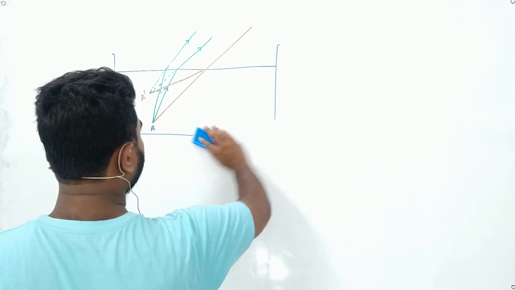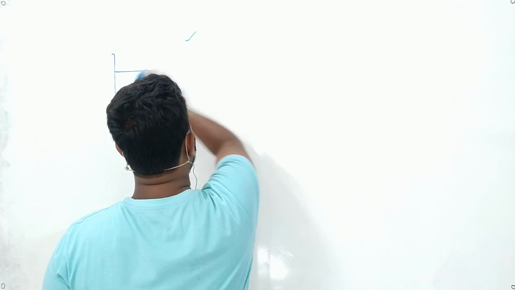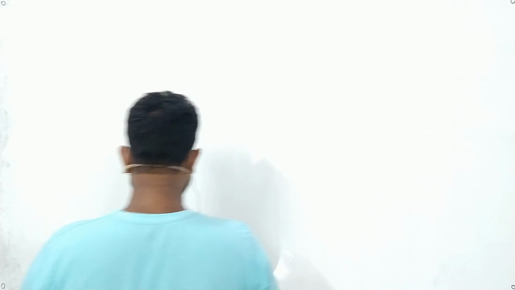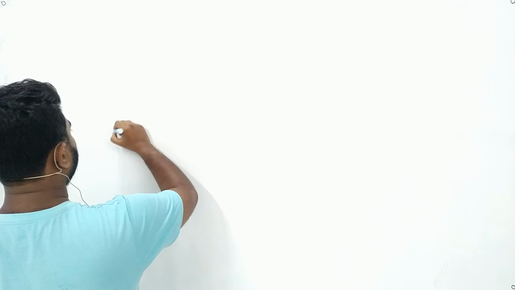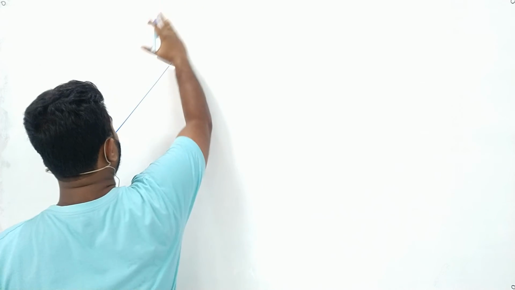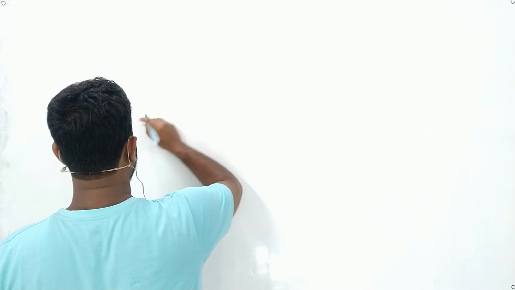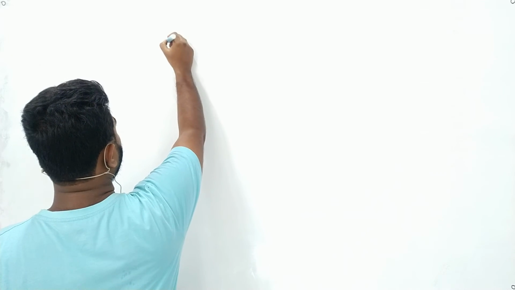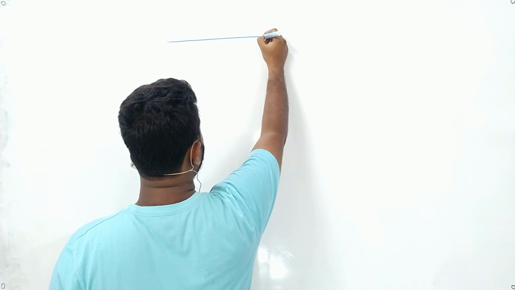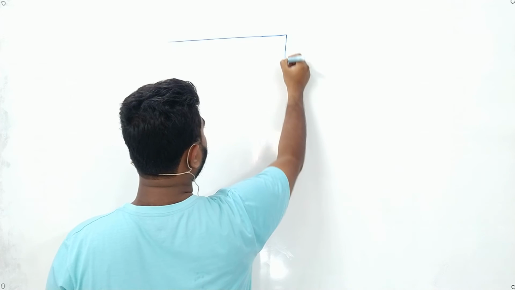Now we will understand some application of total internal reflection. Suppose I give you a prism. Let us do an easy one. Suppose I give you this prism.